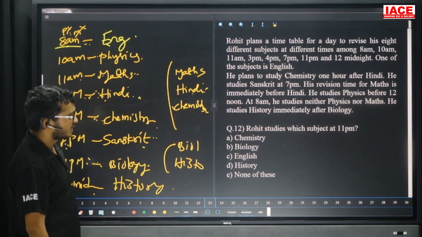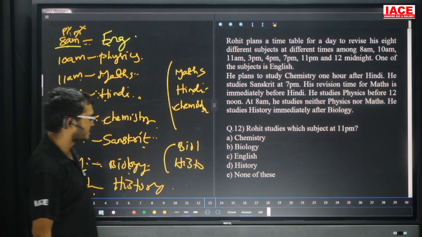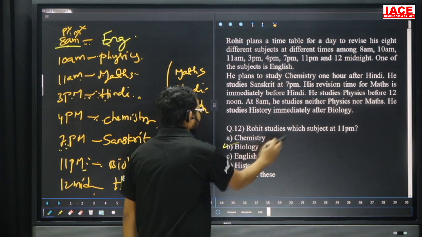Question number 12, Rohit studies which subject at 11 p.m.? At 11 p.m., which subject did he study? Biology. So question number 12, the answer is Biology. Option B.